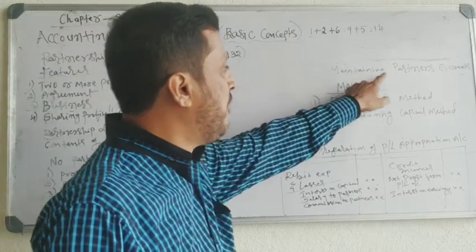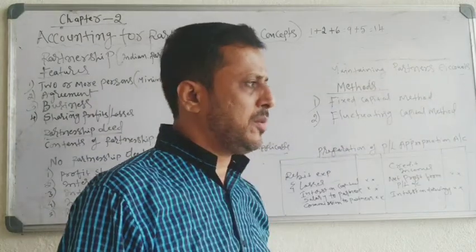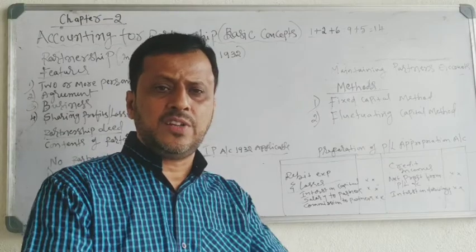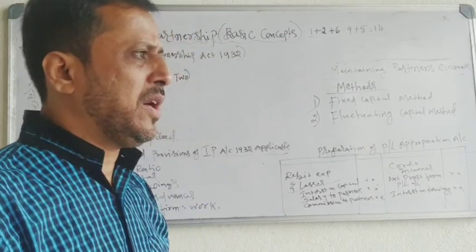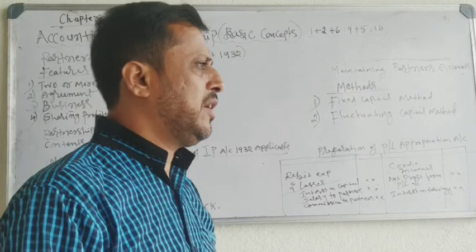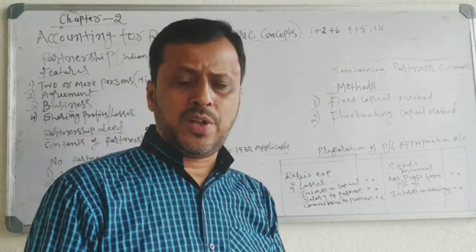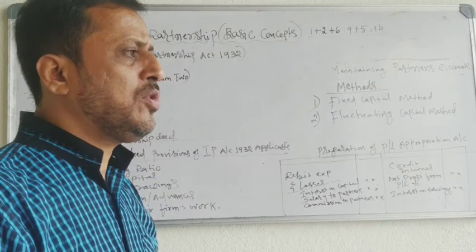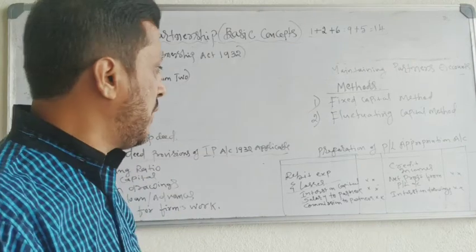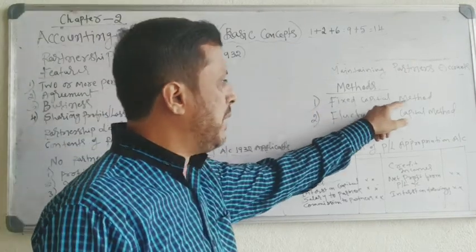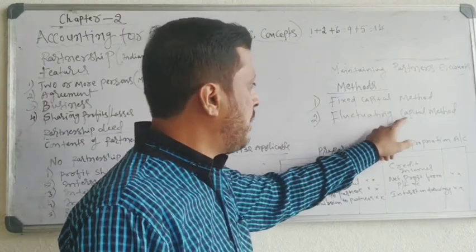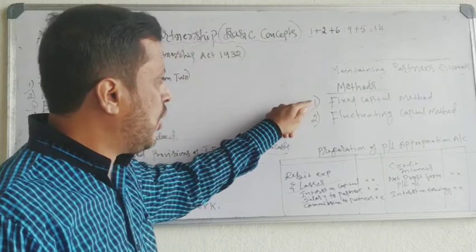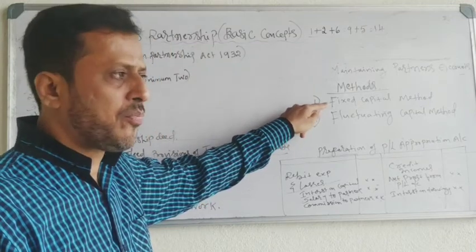Next, methods of partners account. Partners accounts, whatever benefit the partners get, whatever the partners have to pay, will be recorded in partners accounts. Partners accounts will be maintained by two methods: fixed capital method and fluctuating capital method. Okay. Let's start with the fixed capital method.